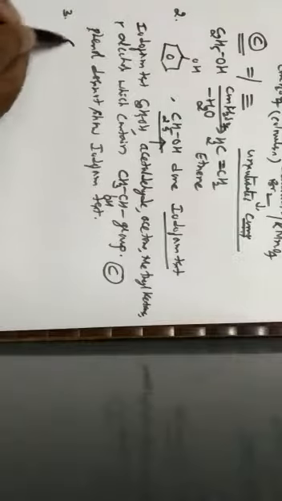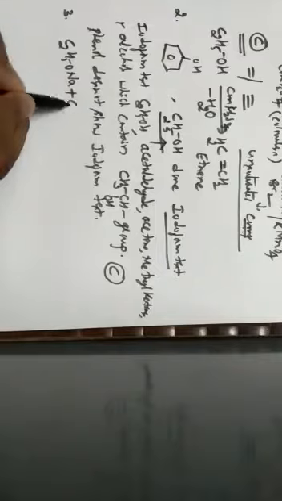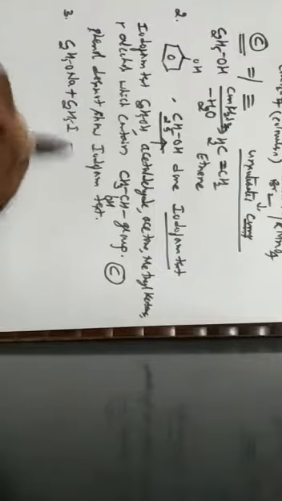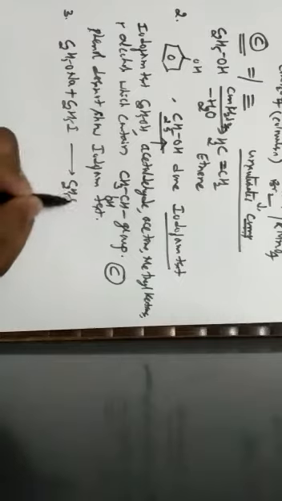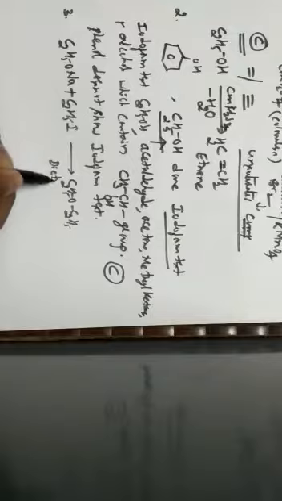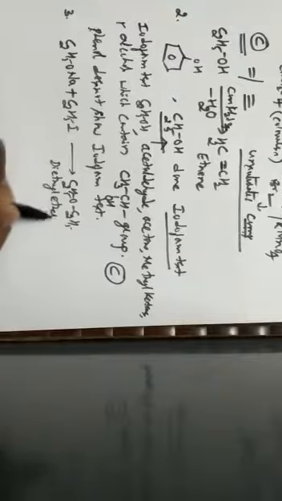Next one, question number 3. So here they have given a reaction. We have to identify the name of the reaction. So the reaction is sodium ethoxide upon reaction with ethyl iodide gives rise to C2H5OC2H5, that is nothing but diethyl ether.